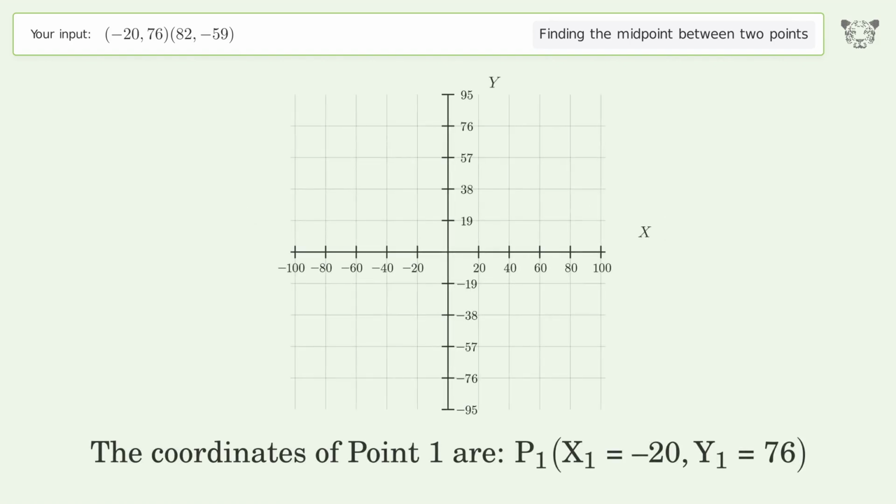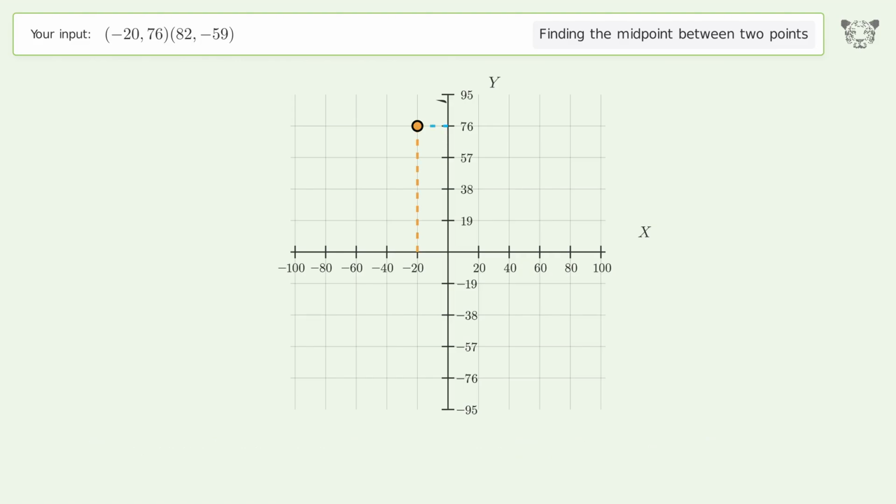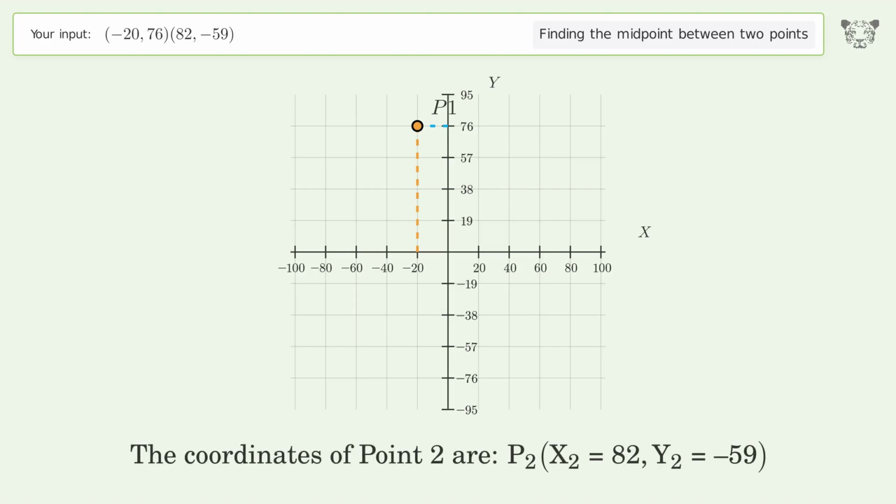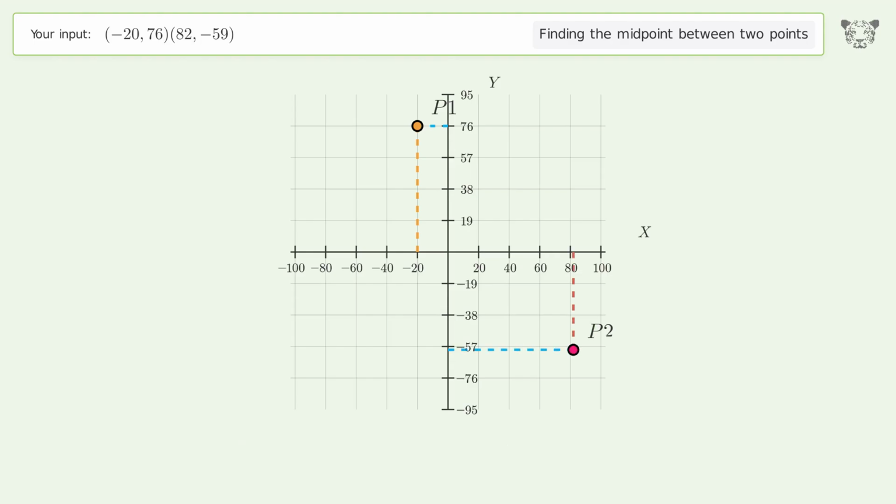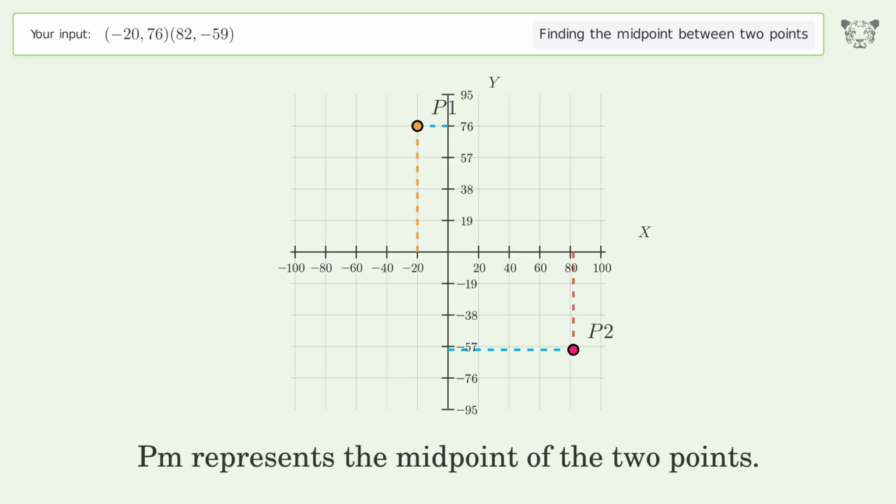The coordinates of point 1 are x1 equals -20, y1 equals 76. The coordinates of point 2 are x2 equals 82, y2 equals -59. PM represents the midpoint of the 2 points.